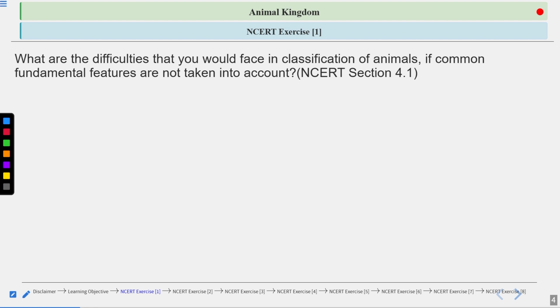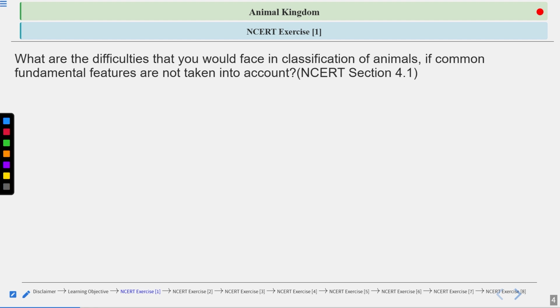You all know that animal life is a very big number, right? So how to study them? It won't be easy to study all the animals we see in the Animal Kingdom. It is not an easy task. So to study all the animals, we follow animal classification.